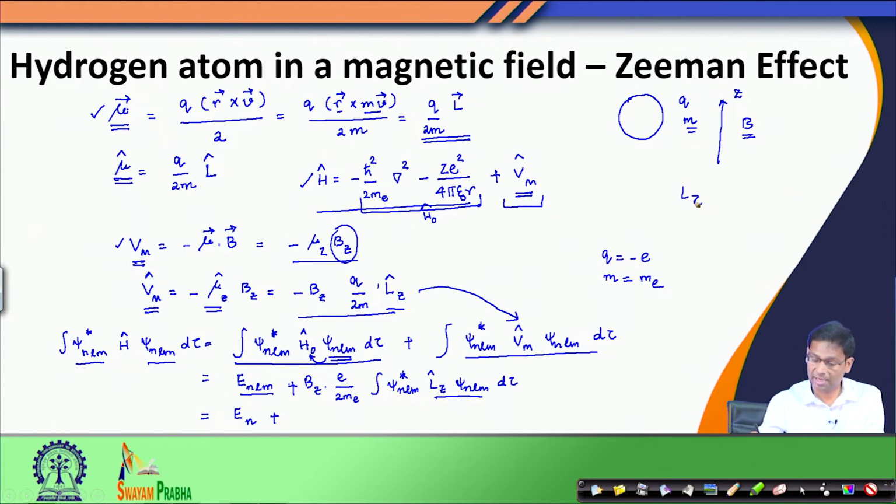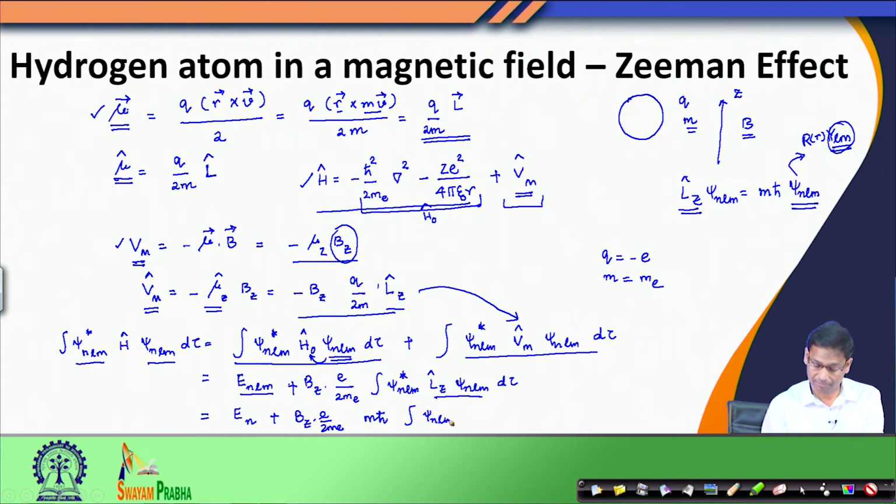So, when the Lz operator acts on psi n L m, one of these eigenfunctions of the hydrogen atom, the result is simply m h bar psi n L m, because this psi n L m has a radial part and an angular part, and the angular part, the spherical harmonics, is an eigenfunction of the Lz operator. Therefore, the result is m h bar, where m is the quantum number.